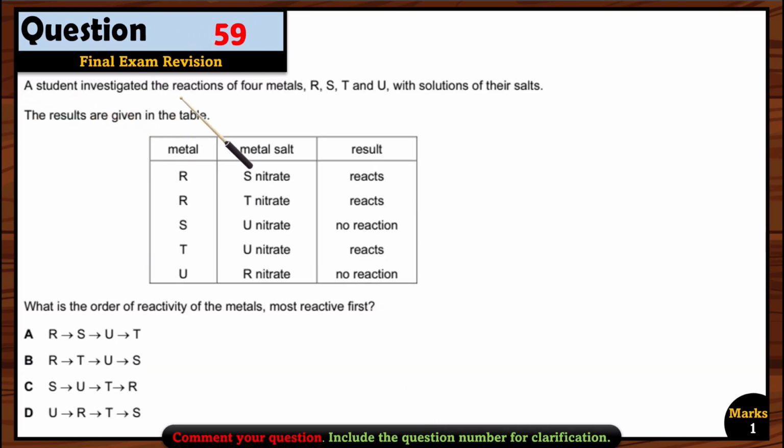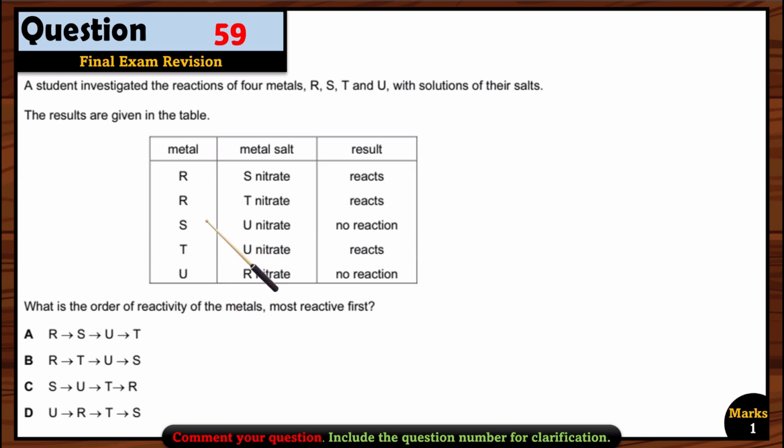Let's see question 59. A student investigated the reaction of 4 metals R, S, T and U with solutions of their salts. The results are given in the table. What is the order of reactivity of metals, most reactive first? So we have to find the most reactive first over here. If you see here, R is reacting with S nitrate and there is a reaction. It means R is more reactive than S, right? R also reacts with T nitrate and there is a reaction. It means R is more reactive than S and T both.